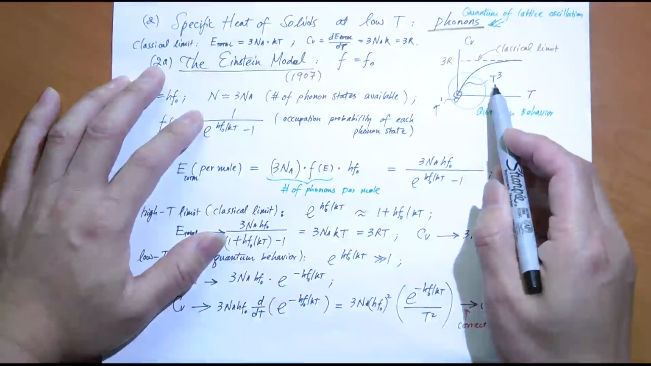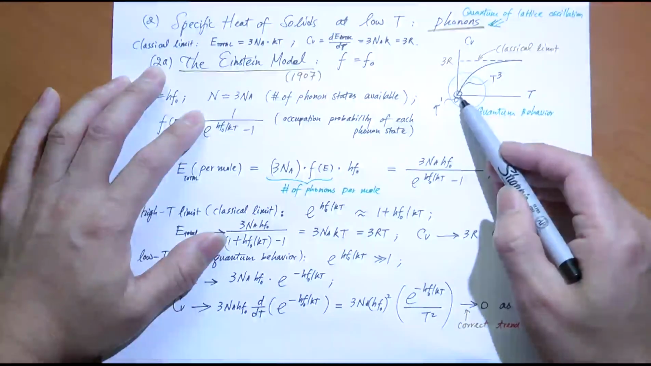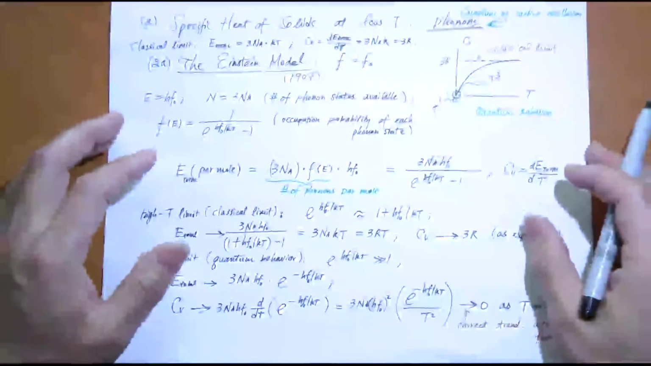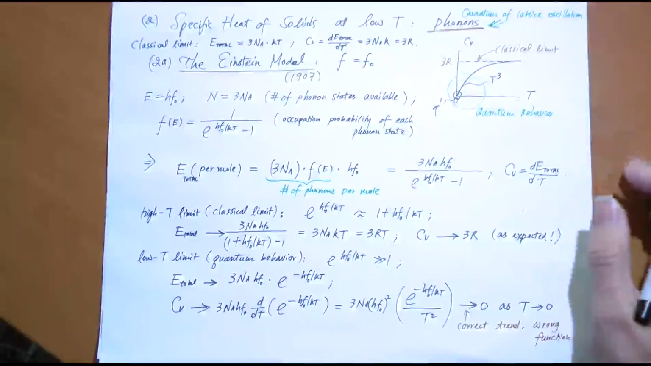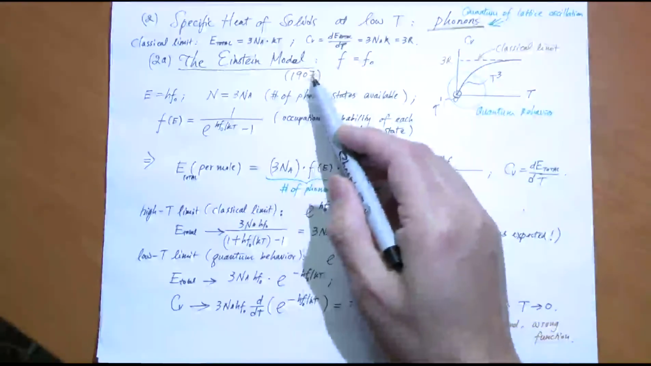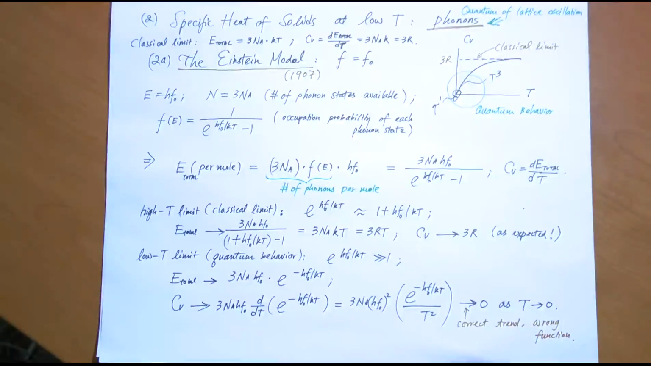The first semi-successful attempt to understand the behavior of this Cv as a function of temperature was the so-called Einstein model. The Einstein model describes a particular type of imaginary solid, which is called the Einstein solid. It followed the paper published by Einstein in the year 1907. So you see, Einstein was just really everywhere in modern physics, not just relativity. An Einstein solid is a solid in which each lattice particle can only vibrate at one frequency only, and that frequency is called f0.